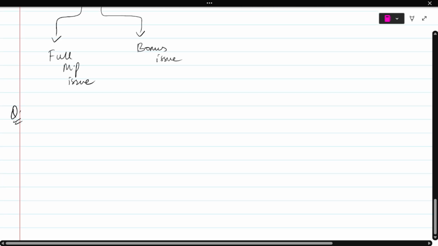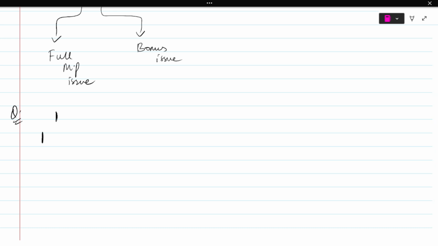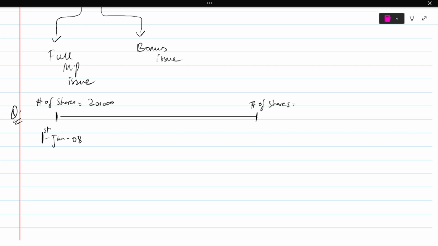And obviously from the question, we get more clarity of things, right? So we have our beginning of the year, 1st January 8. The number of shares in issue are 20,000. Our earnings for the year are 100,000.